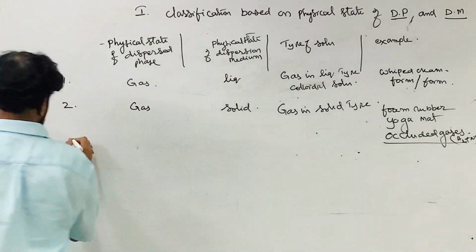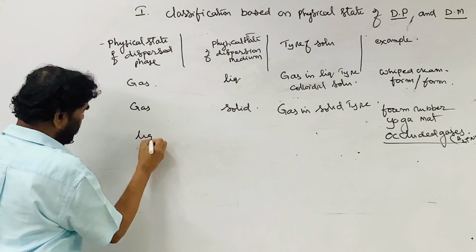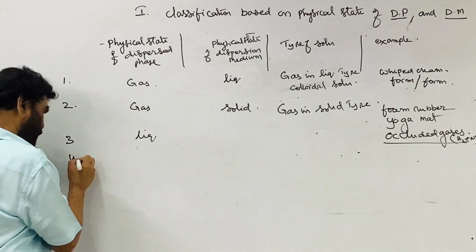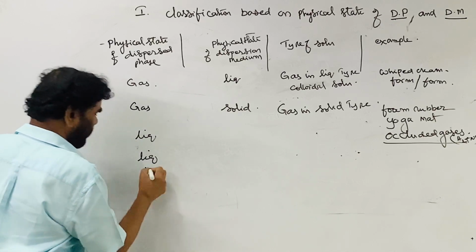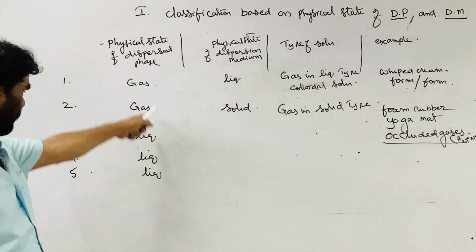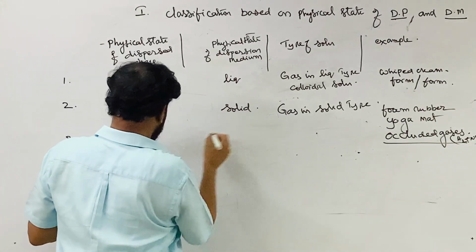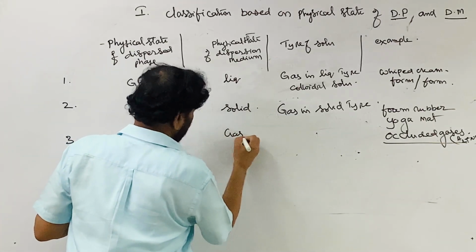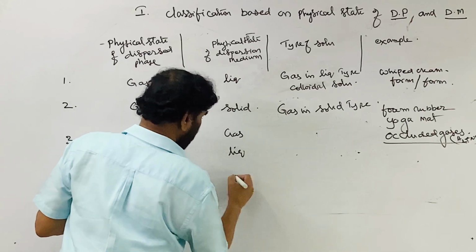And the third one is liquid. Here this is gas, this is liquid, this is solid.